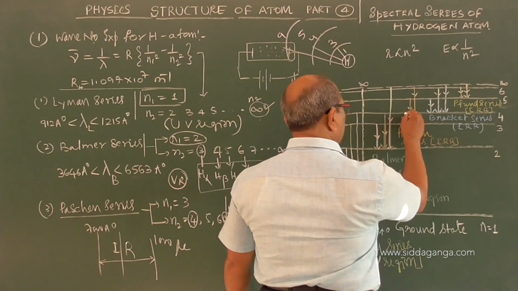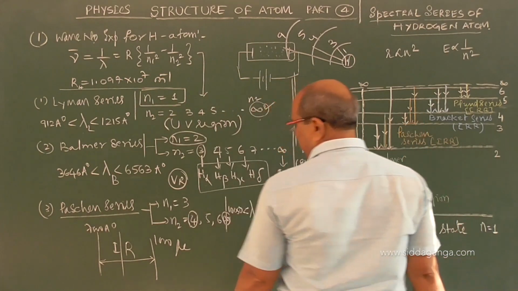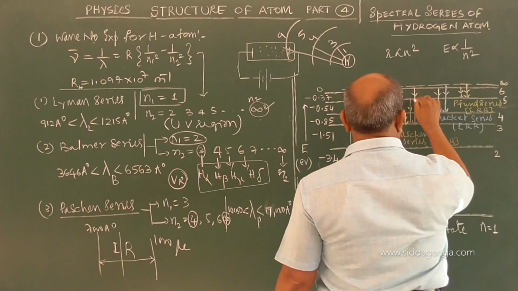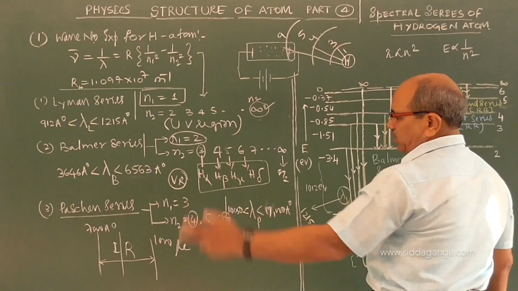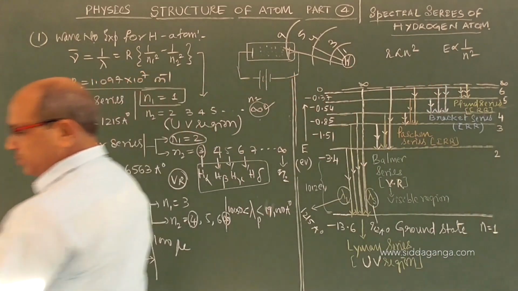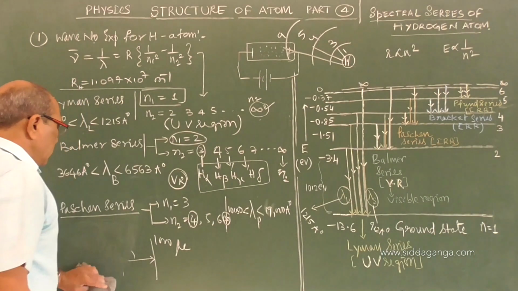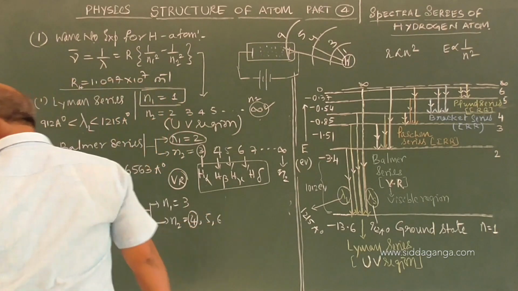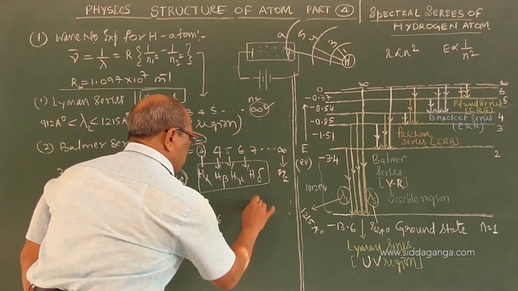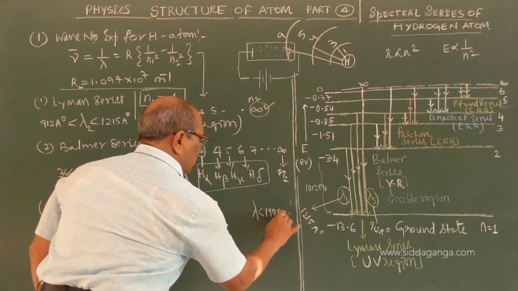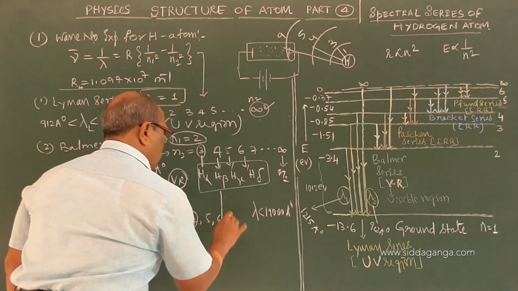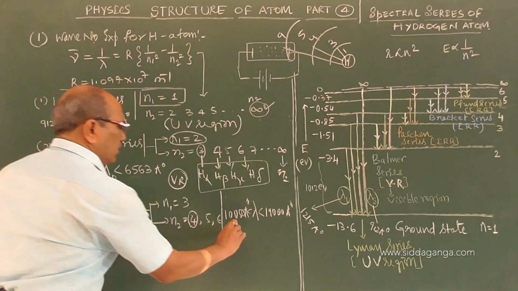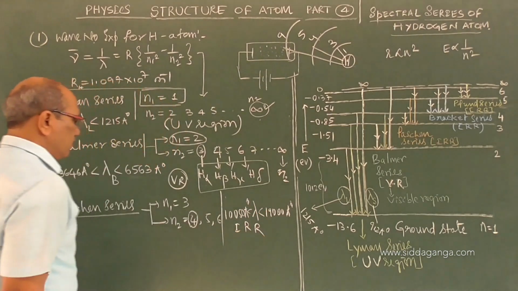The first member with the longest wavelength is about 19,000 angstrom, and the last member comes to be around 10,050 angstrom. From the longest wavelength to the smallest wavelength in the case of the Paschen series, it is 19,000 angstrom to 10,050 angstrom. It is in the infrared region.